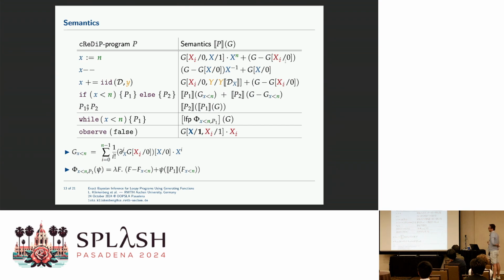Okay, here's the semantics of the programming language. Don't look too much into detail, but the important thing is that for the loop-free part, we basically preserve these closed forms of the probability generating functions. And also for the observe case, only the while loop can break this property, assuming we started with a closed form. How is the while loop actually implemented? Pretty standard, as the least fixed point of a certain operator. And this basically mimics the equivalence of doing the while loop or unrolling it one time and then doing the while loop again, which should be equivalent.